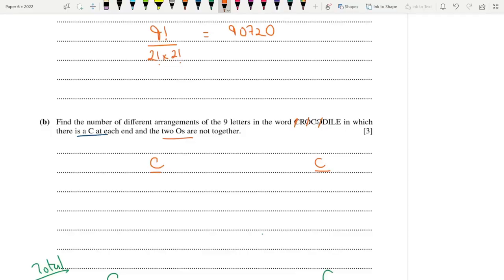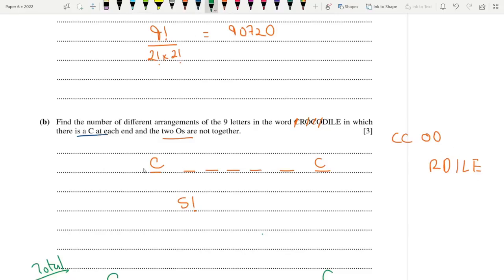We've used up the C's and we're ignoring the O's, so we're just using R, D, I, L, E. That's 5 blanks for R, D, I, L, E. The number of arrangements is 5 factorial, and since there are no repetitions between them, we don't have to do anything.